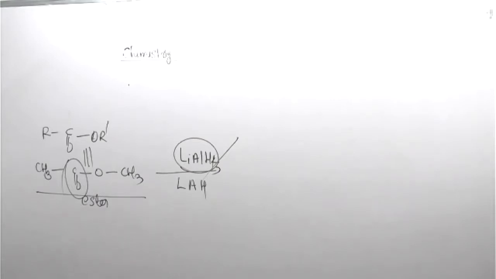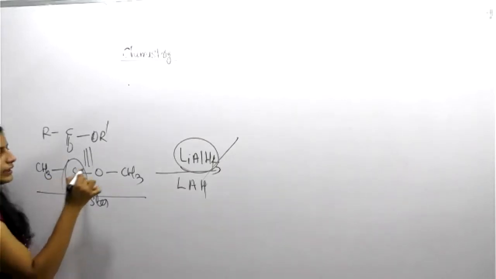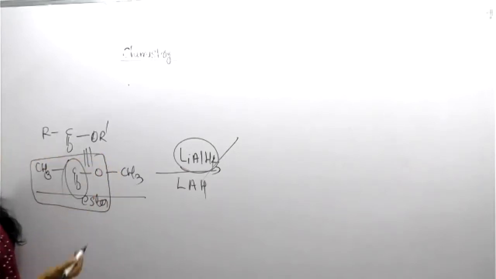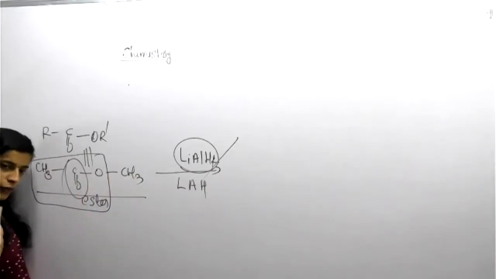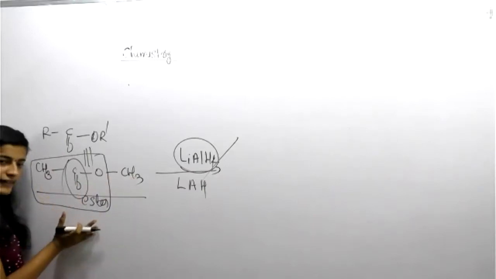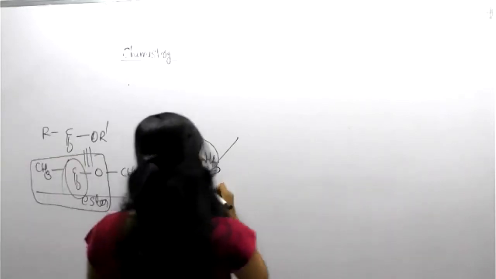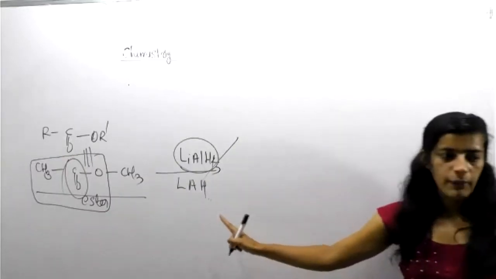Consider this much portion, and with the same principle of LAH, you want to reconvert the portion. So what does it become in the presence of LAH? What about the result?